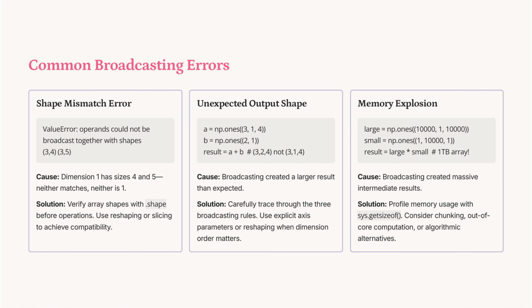A ValueError occurs when shapes like (3,4) and (3,5) can't be broadcast. Verify shapes with .shape and use reshaping or slicing for compatibility. Unexpected output shapes arise from incorrect application of broadcasting rules. Trace the rules carefully, using explicit axis parameters. Memory explosion happens with large intermediate results. Profile memory with sys.getsizeof, and consider chunking or alternatives.